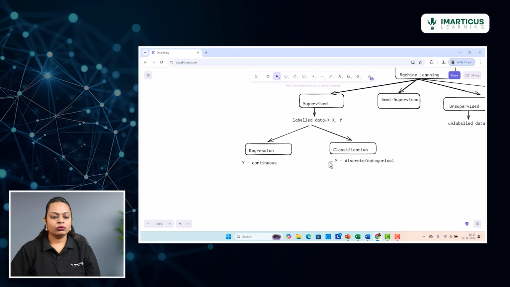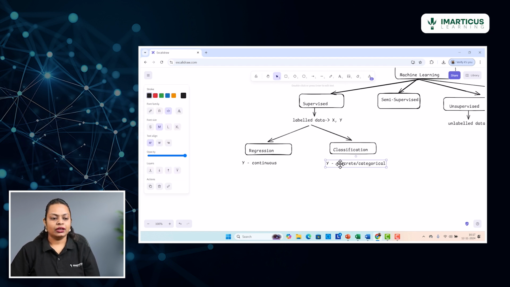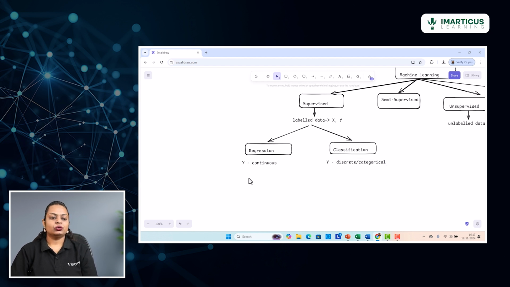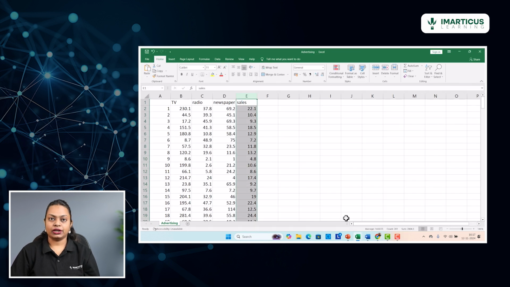And now let's try to understand this better. So what do I mean by continuous and discrete and categorical data? If you remember the example that we saw in case of the advertising data, this was where we were trying to predict the sales on the basis of the expenditures incurred onto the different mediums of advertisements, right? Now if you look at the kind of variable that sales is, it is a continuous numerical variable.